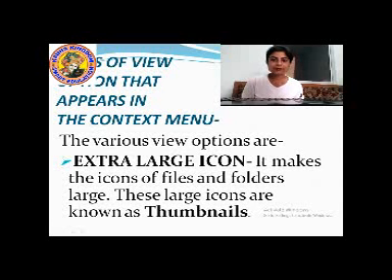Students, there are various view options in Windows Explorer. There are different types of view options that appear in the context menu. Those are extra large icons, large icons, medium icons, and small icons, through which we can change the size of icons that are on the desktop, that is the home page. Desktop means the home page of the computer. When you open it, you see different kinds of files and folders on the desktop. Yes, that can be changed through the view options. Okay, let me show you.